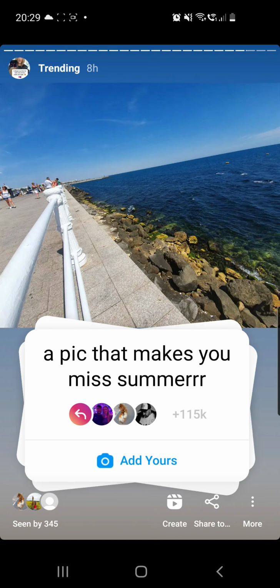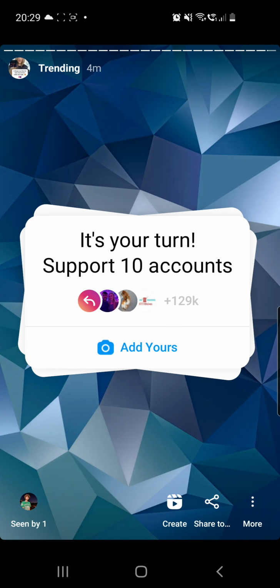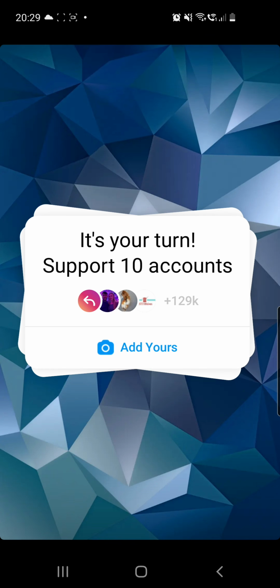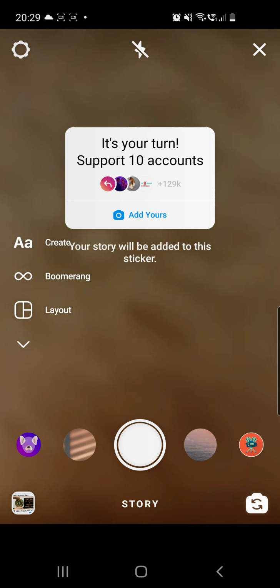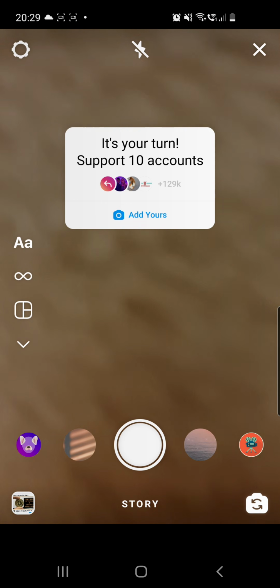So click until you find the desired sticker. So there we have it. It's your turn. Support an account. Click on the add yours button, and if you are not able to click on the add yours button, then you can go ahead and check the first pinned comment, where I already put a link to a video which shows you what to do if you are not able to click on the add yours button.